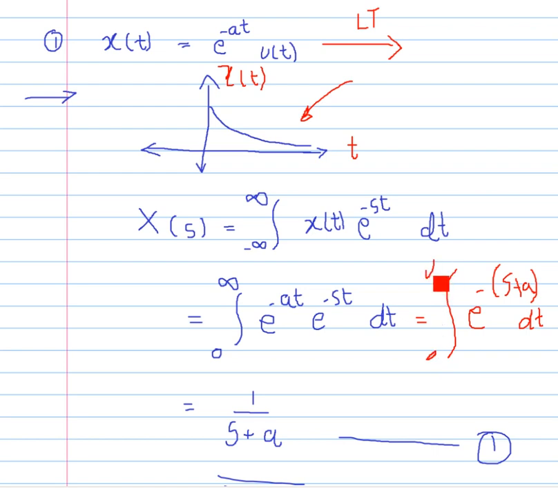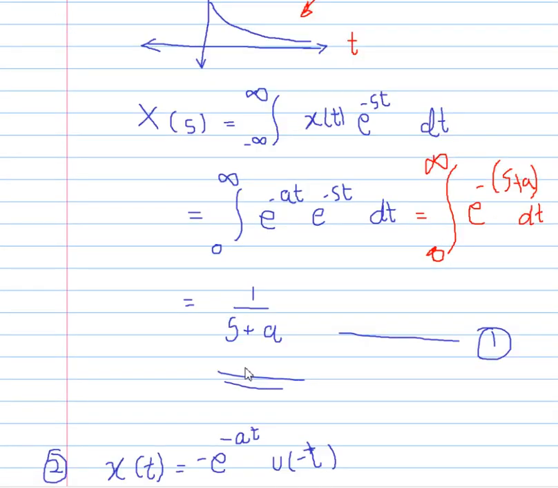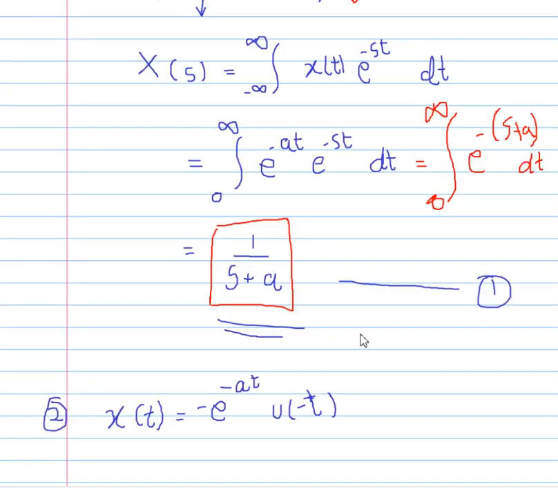Why are the limits changed? Because of u of t. U of t lies from 0 to infinity. So the value we will get is 1 upon s plus a. Take it as equation 1.